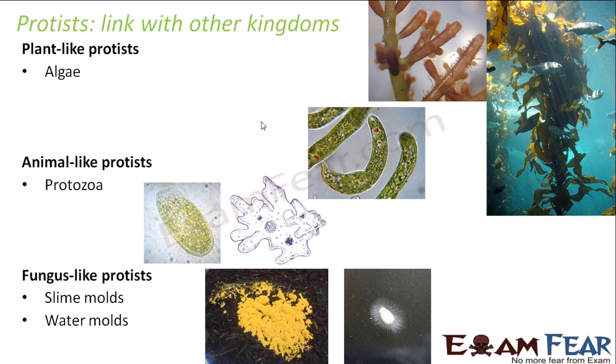Here in this picture you can see the slime molds, which is the first photograph. This yellow colored one looks very similar to those kinds of fungi, right? The way fungi comes over decaying things, that is how it looks. But actually it is a protist. So this is how protist acts as a link with the higher kingdoms, that is fungi, plantae and animalia.